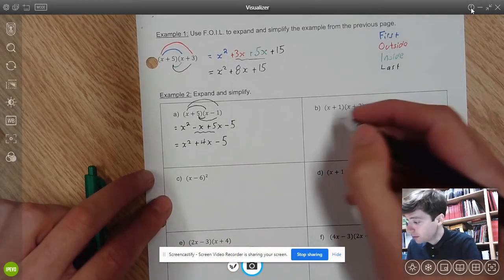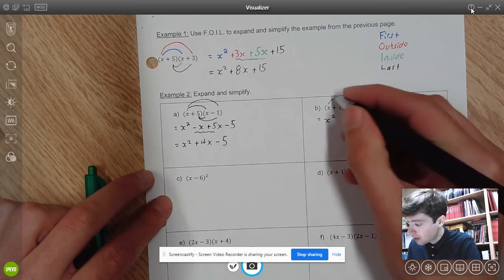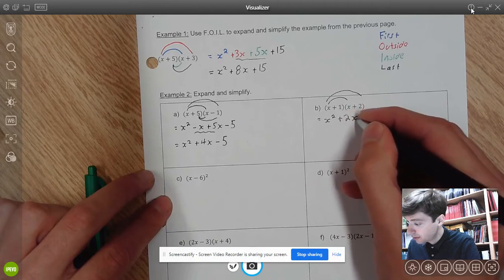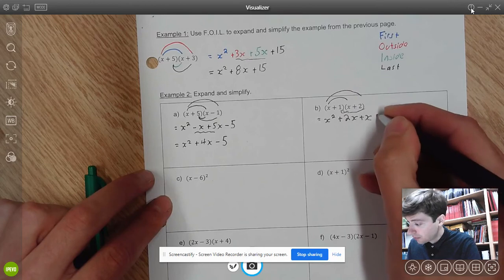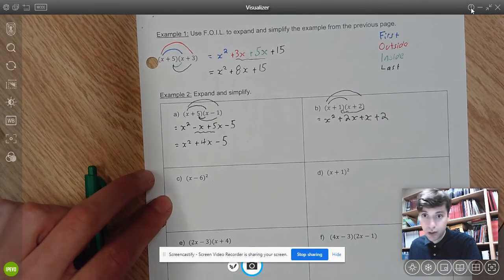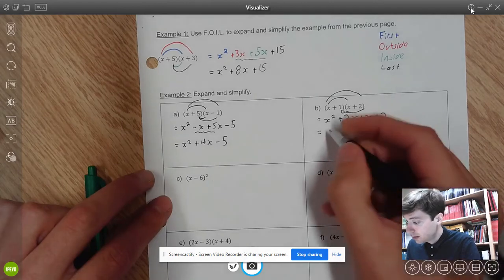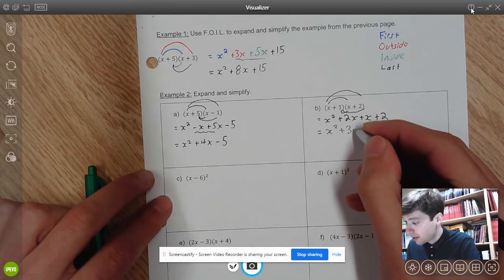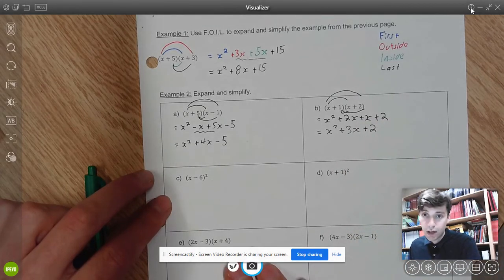Okay, let's move on to B. First, x times x. Outside, x times 2, 2x. Inside, 1 times x, x. And then last, 1 times 2 is positive 2. And then I'm just going to collect the only like terms, those two in the middle, 2x. I add another x, I've got 3x plus 2.